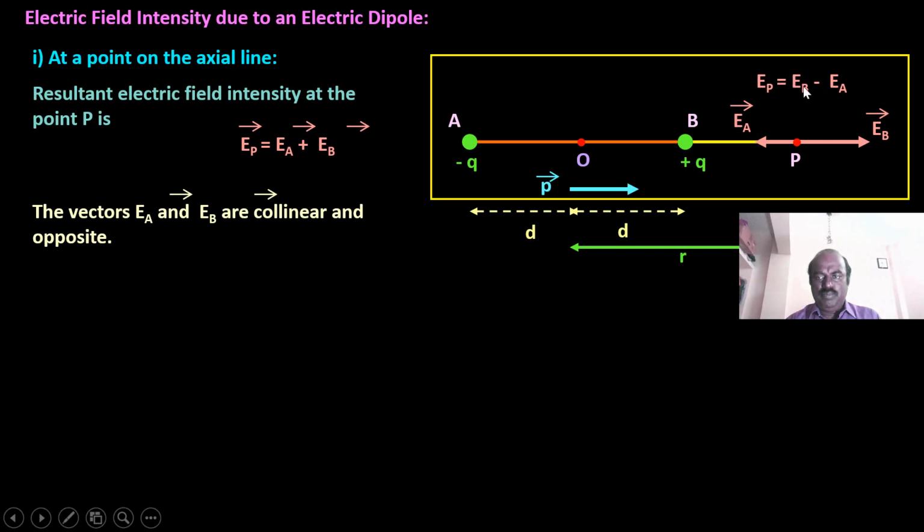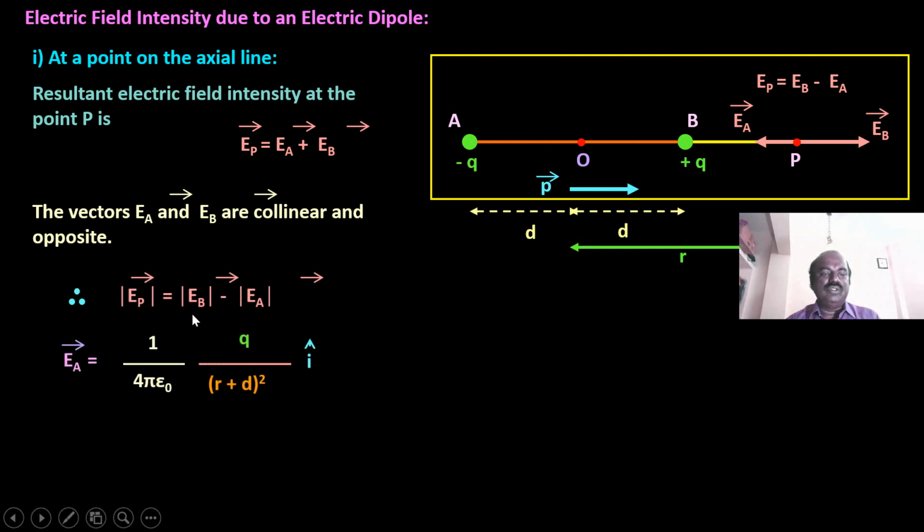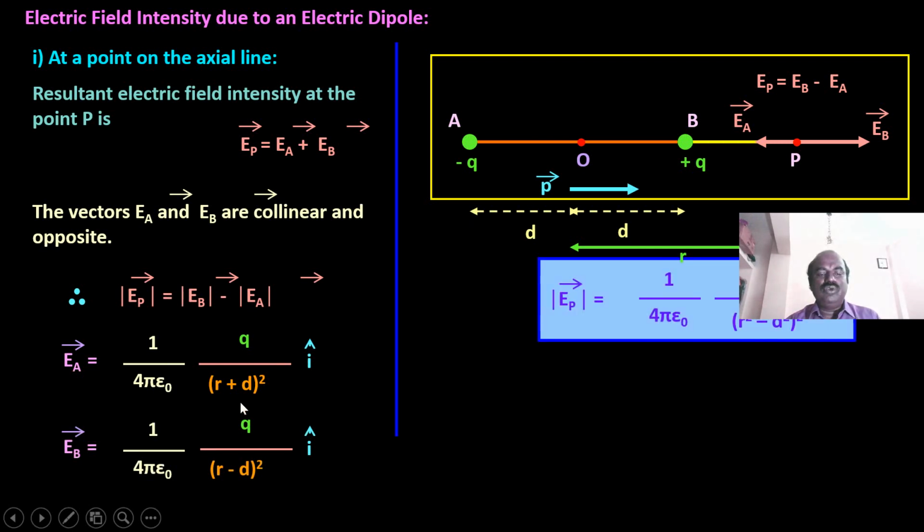The electric field strength at point P is E P minus E A, since the charges are opposite. The vectors A and P are collinear and opposite. So E P is 1 by 4 epsilon 0 q by r minus d the whole squared, and E A is 1 by 4 epsilon 0 q by r plus d the whole squared. Here r is measured from the center.